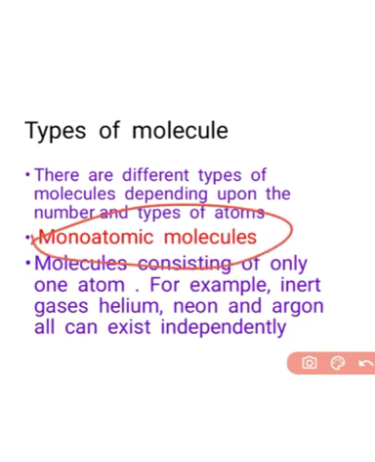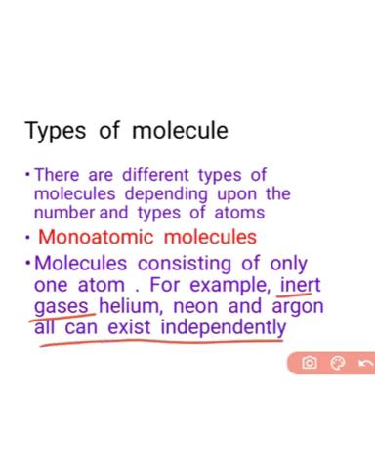As the name indicates, the word mono means one. So the monoatomic molecules are the molecules consisting of only one atom. For example, inert gases. The word inert means non-reactive, means that they do not react with any other elements and they can exist independently. The examples of inert gases or monoatomic molecules are helium, neon and argon.